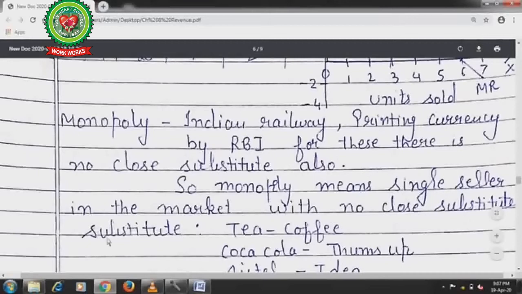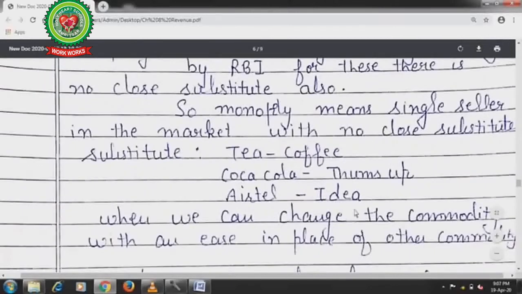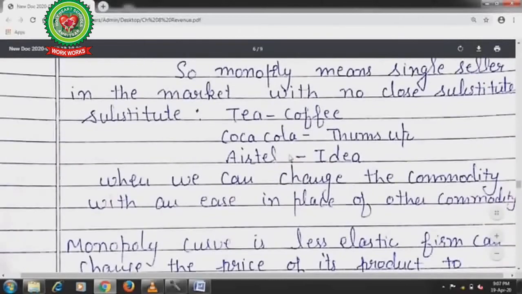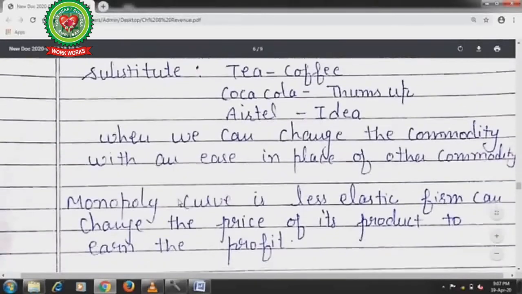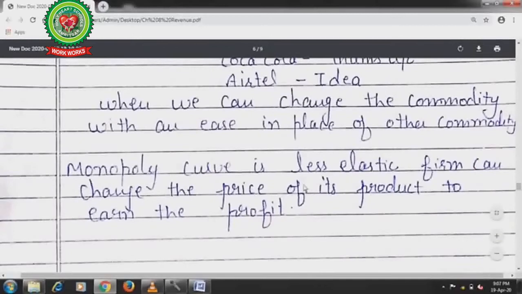Substitute here means tea, coffee, Coca-Cola, Thumbs Up, Airtel, Idea, Vodafone even. When we can change the commodity with ease in place of the other commodity, that is known as substitution. Now, the monopoly curve is less elastic, meaning it is steeper.